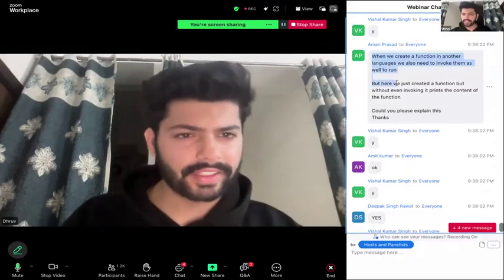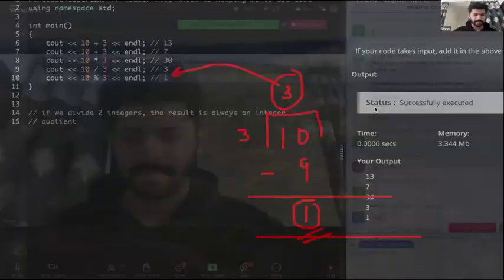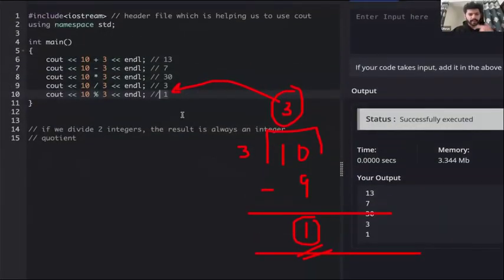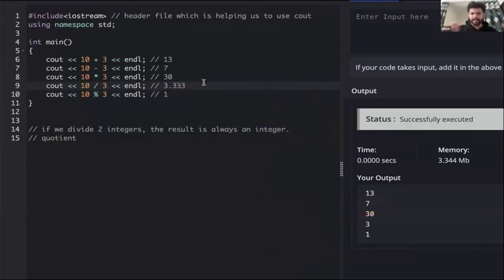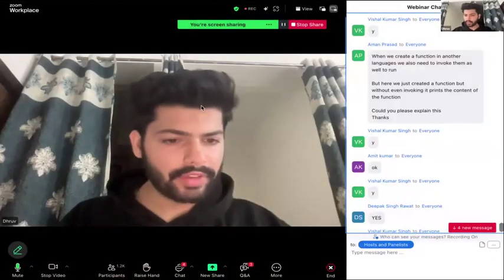Sure, I'll take this towards the end. We can discuss this towards the end. Okay. Guys, what if we wanted the result as 3.33? How can we get that? What change can we do here?